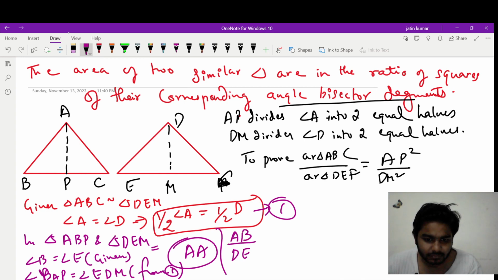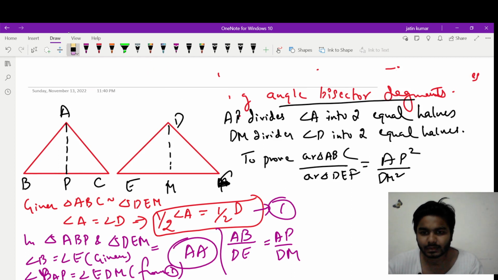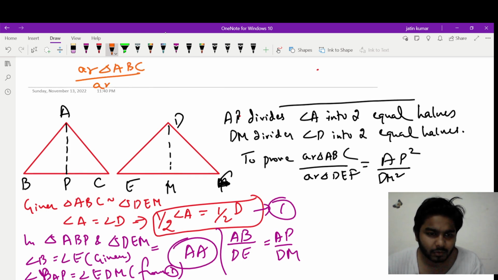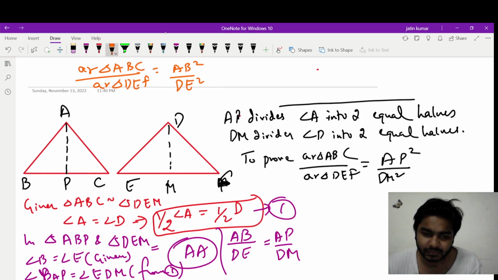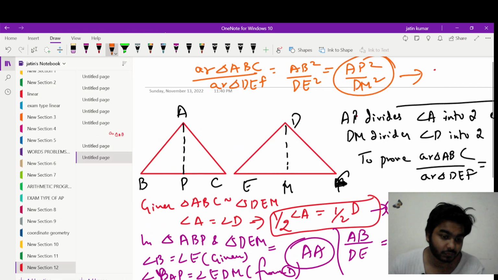So AB upon DE will be equal to AP upon DM, and again with the same logic, area of triangle ABC upon area of triangle DEF is equal to AB square upon DE square. I hope you have got this. This is what we have proved in theorem 1, which is also equal to AP square upon DM square, the angular bisector segments from 1, from here. Look, we have proved it, okay. Let's move on to the next theorem quickly.